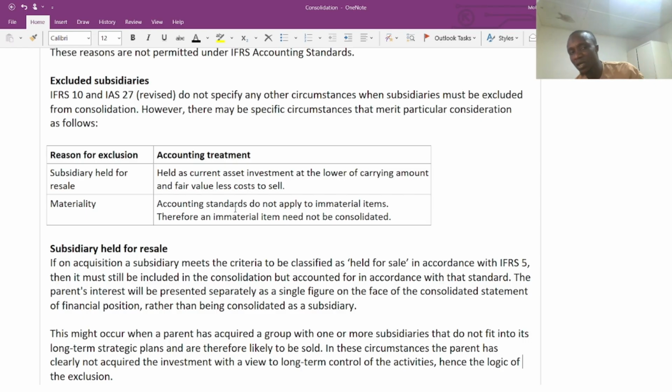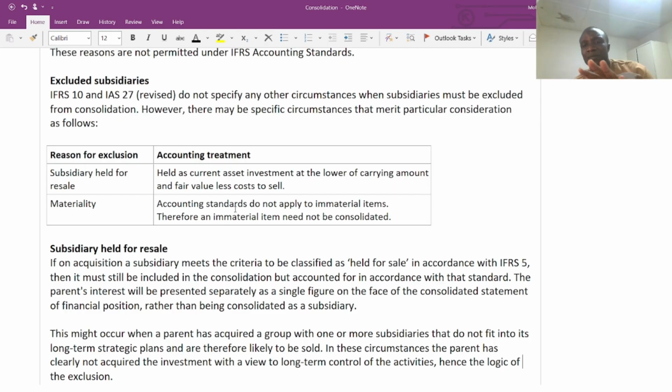So now, according to IFRS 10 and IAS 27, why are we going to exclude a subsidiary? The first reason is a subsidiary held for sale; we are going to exclude it. Now, what do I mean by subsidiary held for sale? We have an accounting standard, IFRS 5, Non-current Assets Held for Sale and Discontinued Operations.